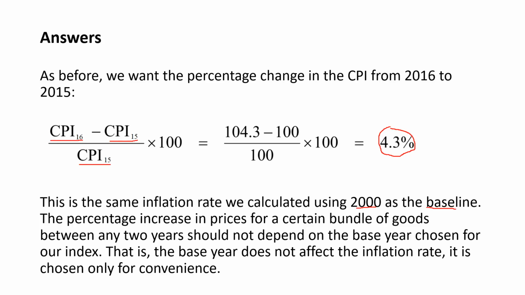So usually it's a way of comparing later years to some year in the past. If something cost $100 in the base year and the CPI was 120 in some other year, that thing might cost 120 in the other year. Now really that would only be the case for the bundle of goods defined in the CPI, but that's how we can use these CPI values to get a good understanding of how much prices have changed between the base year and the particular year for which the CPI is specified.